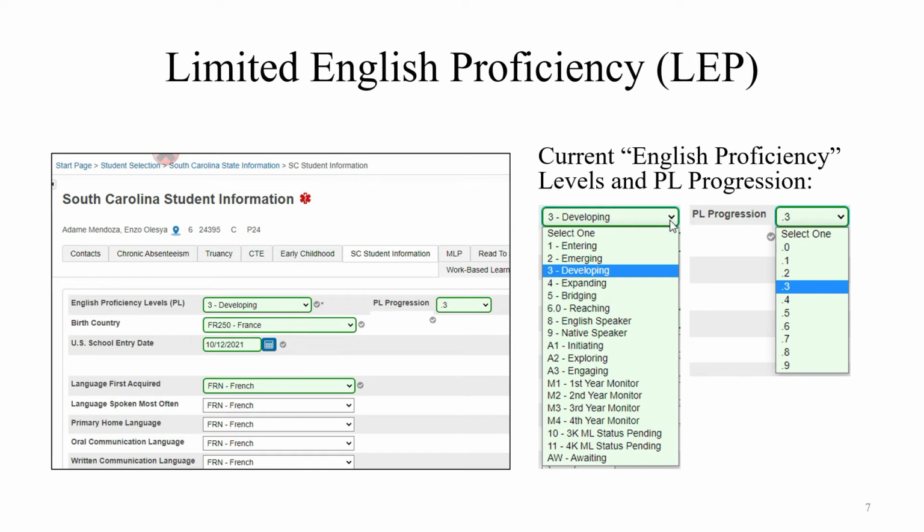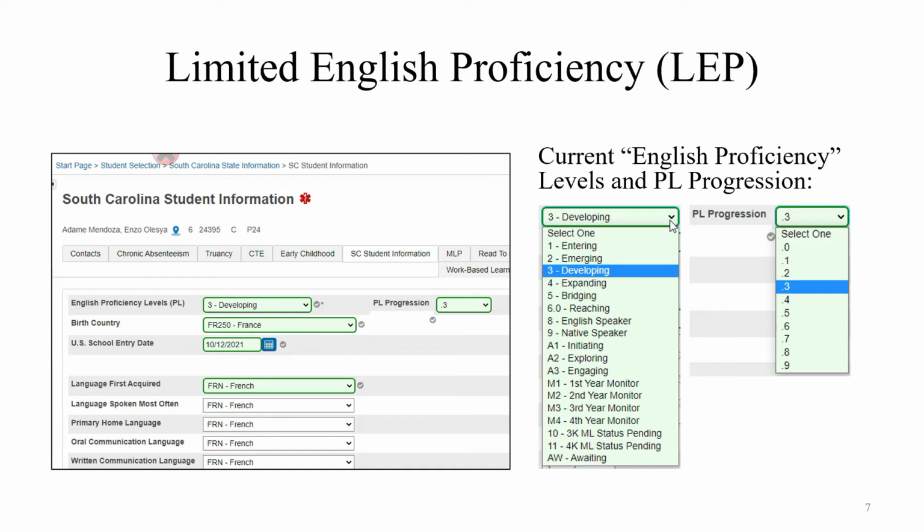From the PL Progression field, you can select the decimal place to define the 1 through 5 level. For example, if your student level in progression is 3.3, then select 3 developing as the value for English proficiency, and the 0.3 value as the progression level. You will not see the PL Progression additional field appear with values 6.0 and above. Please check your South Carolina state reporting release to ensure that you have the latest version so that you can assign the updated values. Keep in mind there are specific requirements for coding students for limited English proficiency funding.